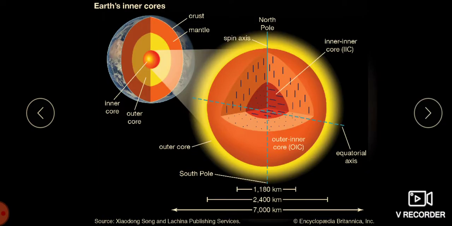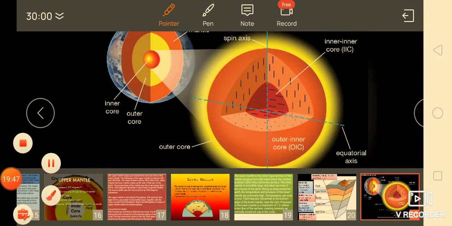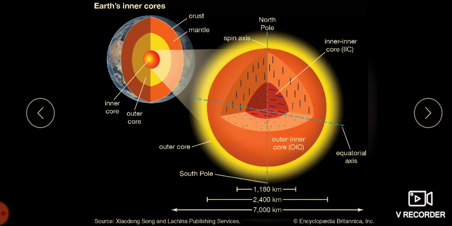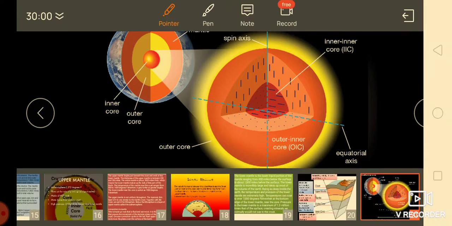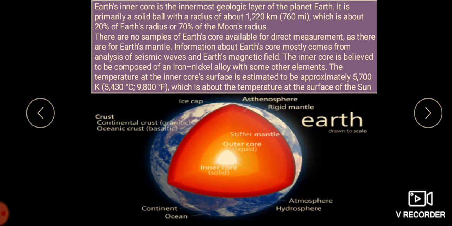Now we will move on to the core. The core. This is the innermost part of the earth, children. The depth of the layer is up to 6,371 kilometers from the surface. The most important metals of this core are nickel and ferrous. It is nickel and ferrous that we find.